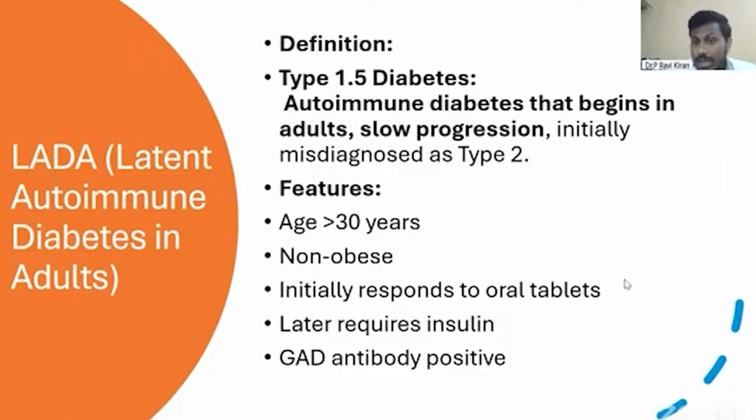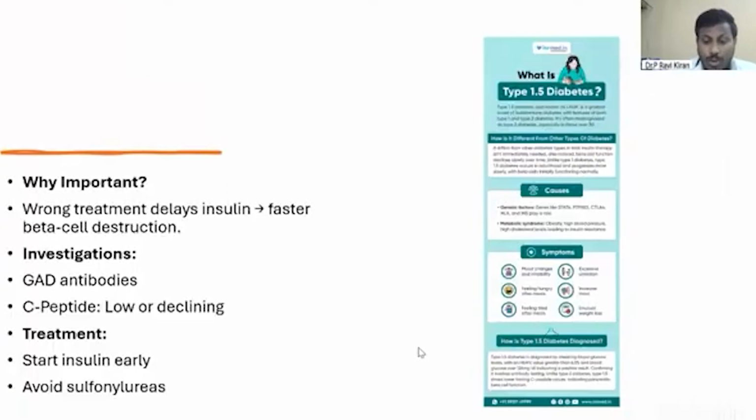Because it occurs slowly and gradually, initially the patient responds to oral medications, but as the disease progresses and there is complete destruction of the pancreatic beta cells, there is a complete requirement for insulin. These patients may also be GAD antibody positive. Why is it important for us to diagnose LADA? Because wrong treatment delays insulin and causes faster beta cell destruction. Because beta cells are overfunctioning in view of reduced beta cells, the overfunctioning beta cells will get destroyed faster.